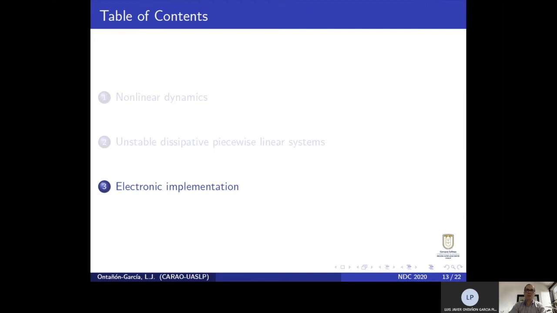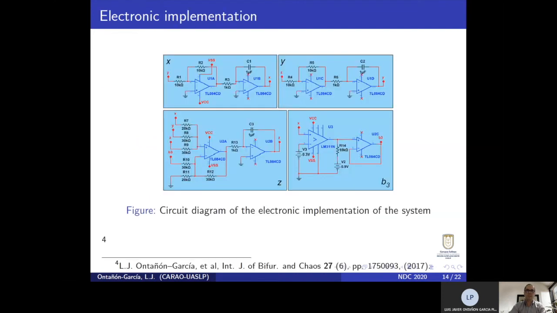The third topic that we will discuss is about the electronic implementation. In this case, the mathematical structure of the piecewise function is simple enough that we can build a circuit diagram without the use of analog multipliers. In this case, all the components represented here are simple operational amplifiers, which reduces cost in the processing.